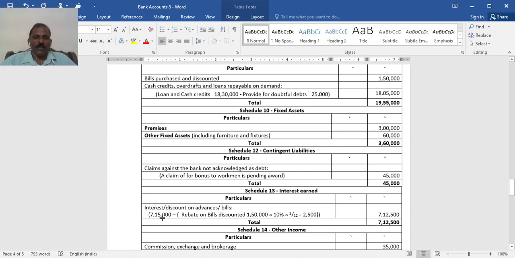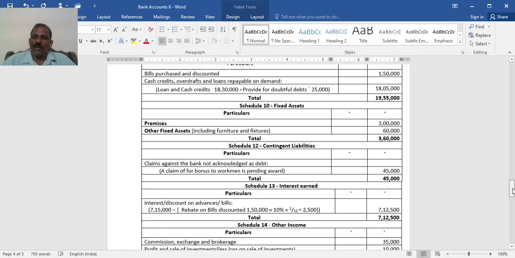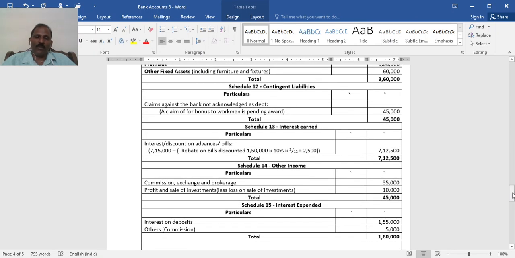Schedule 13, interest earned. Interest and discount on advances and bills 7,15,000 minus rebate. You see, 1,50,000 bills discounted at 10% for 60 days. 60 days in this case is 2 months, so 2 months by 12. Or you can also calculate like this: 60 divided by 366. So 2,500 rebate should be deducted. Net amount of interest and discount totals 7,12,500.